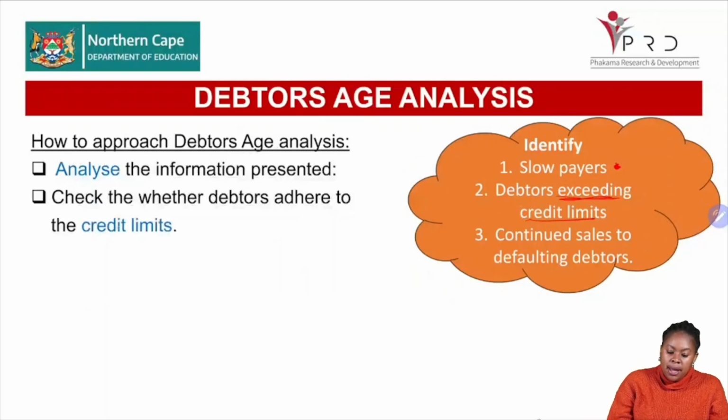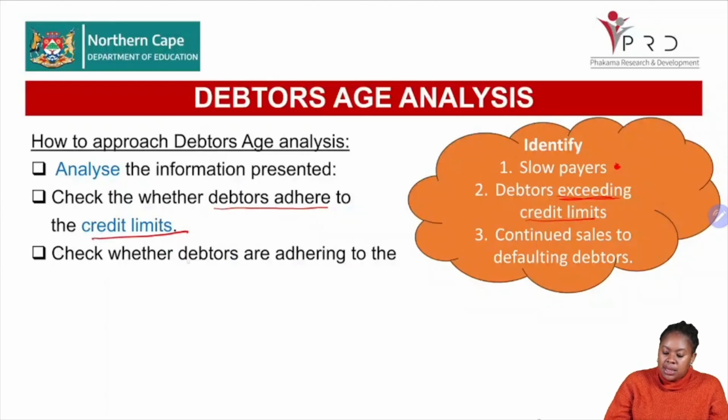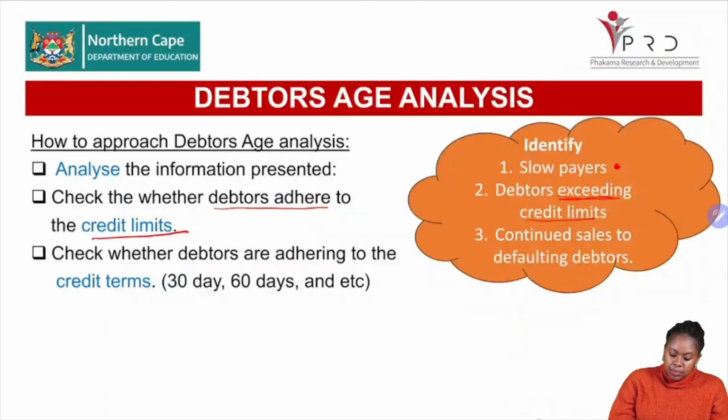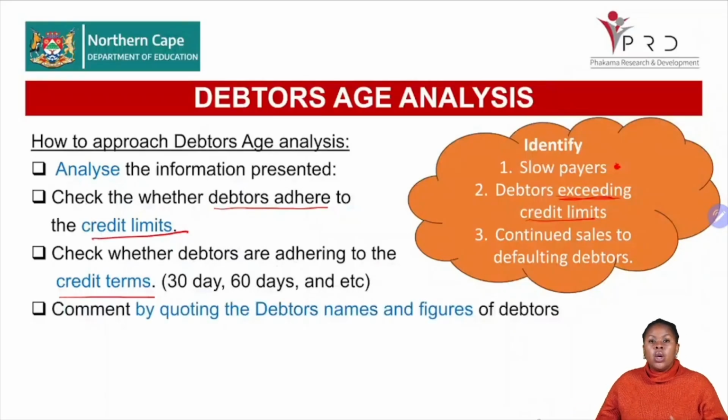So then you need to check if the debtors adhere to the credit limits when you are analyzing the information. And then you need to check that the debtors are adhering to our credit policy as well. Our credit policy varies from business to business. One business can have a 30-day or 60-day policy and so forth. So it's very important for you to read through the transactions and the information, because the information will tell you that we are expecting our debtors to pay us within 30 days, or that we have a 60-day policy.